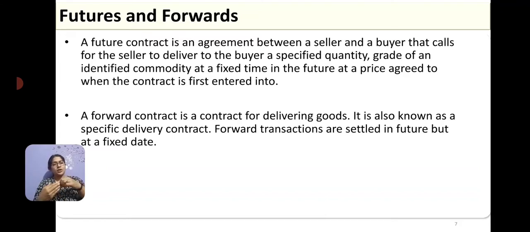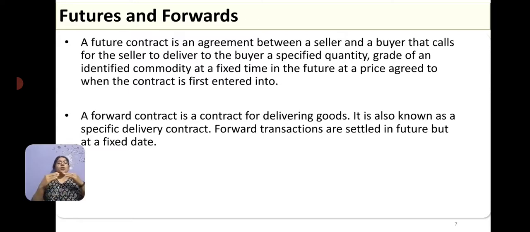Whatever I have agreed today, I am going to deliver it on the future date. In the future date, the price could be anything. The price could have increased to 2300, but still I have to deliver it at 2000. Or the price could be only 1800, but still the person who entered into the contract with me has to buy it at 2000.